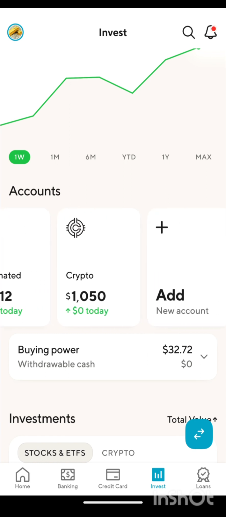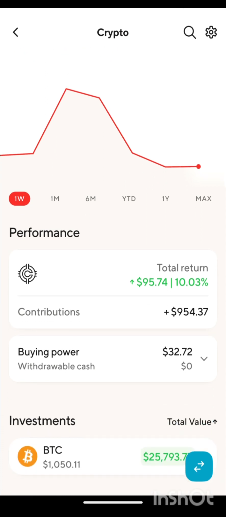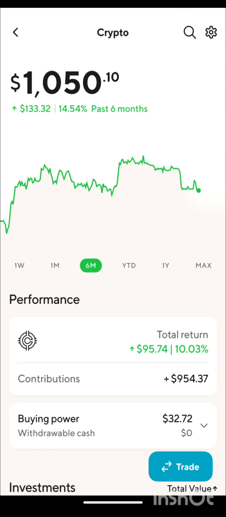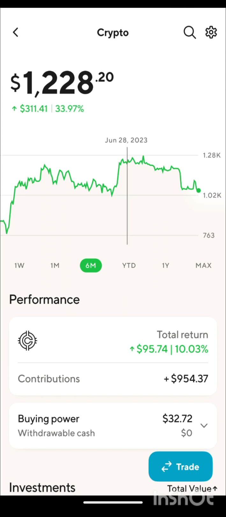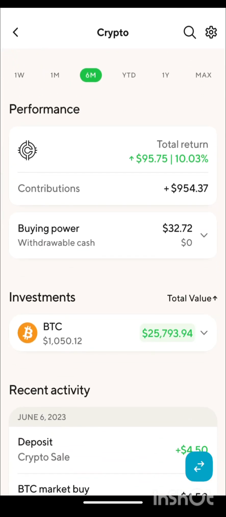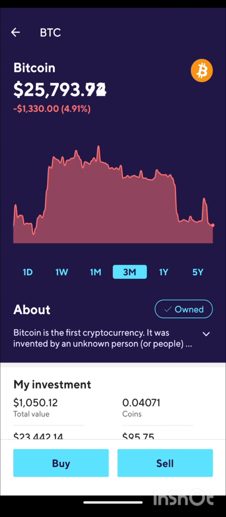But looks pretty good. Crypto, let's go over crypto for a second. Bitcoin was doing really well, all right? And then all of a sudden it wasn't. So you can see here, we were up in a, it's not showing me Bitcoin stats. All right, here's the Bitcoin stats. Let's look over the last 3 months. That's probably a good picture. All right, so we were way down, 26-ish, right, in the 25, 26 range.